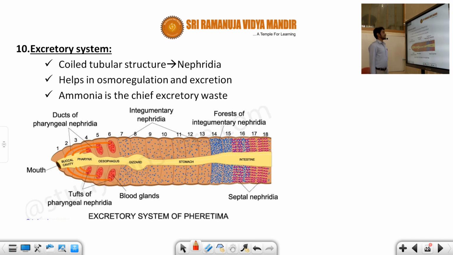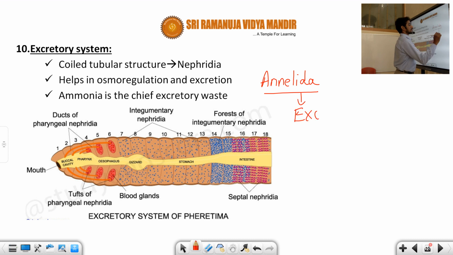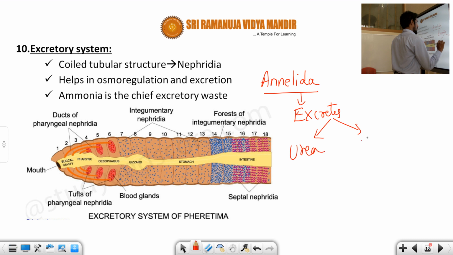Next, another very important thing, students: the excretory system. Generally, in the excretory system of Annelida, animals excrete two types of waste, urea and ammonia.